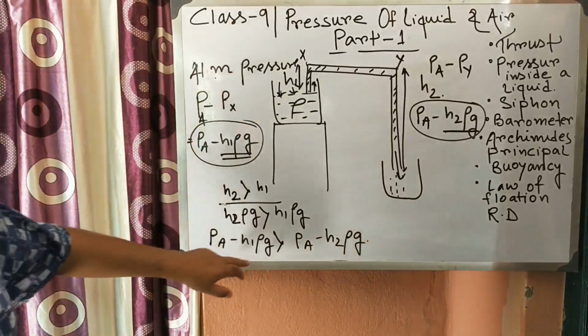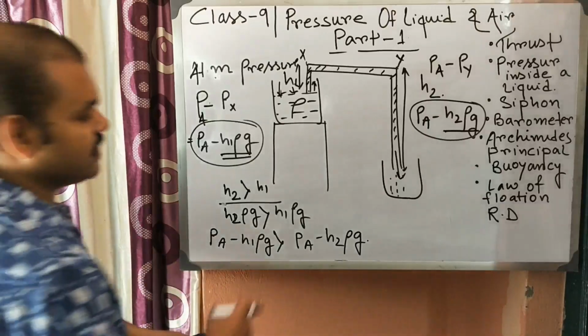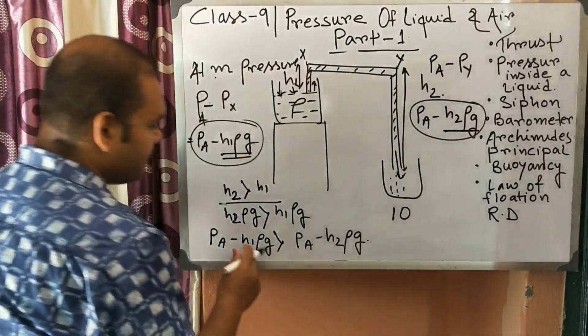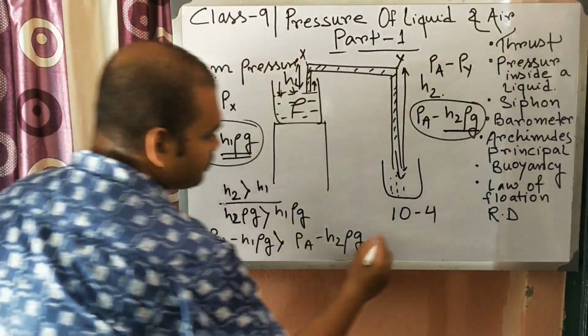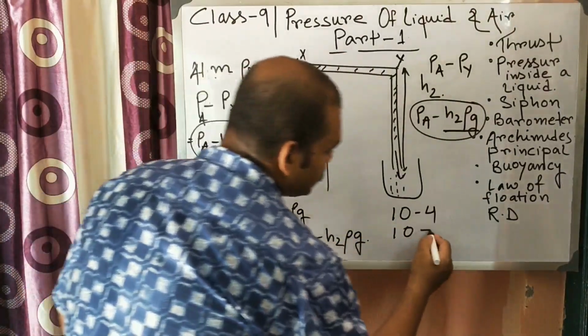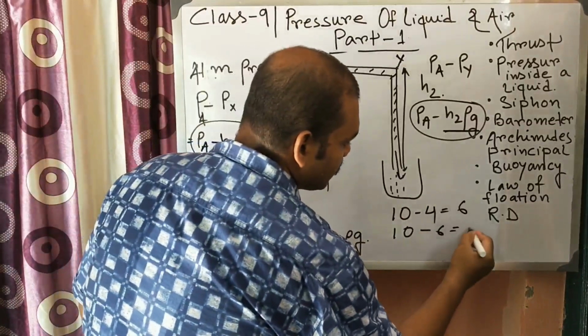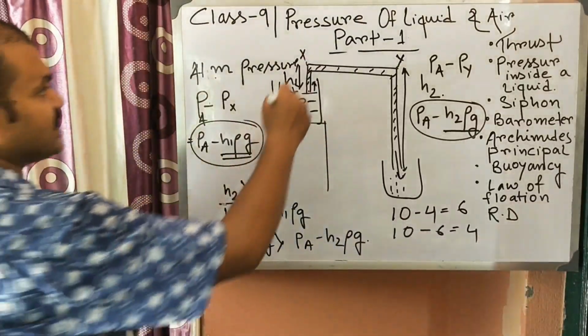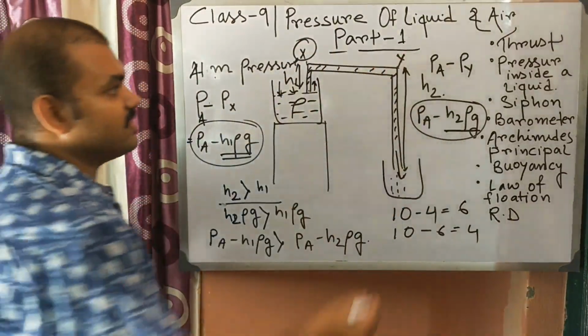Okay, because this one is less, when you subtract a smaller quantity, suppose Pa is 10 and H1 rho g is 4, and in this case Pa is 10 and H2 rho g is 6. So which quantity will be more? 6 and this is 4. So the pressure at point X will be more and at point Y is less.